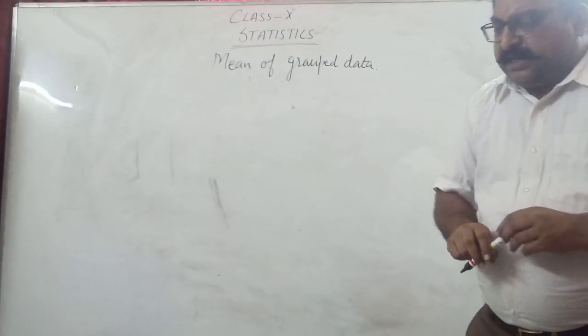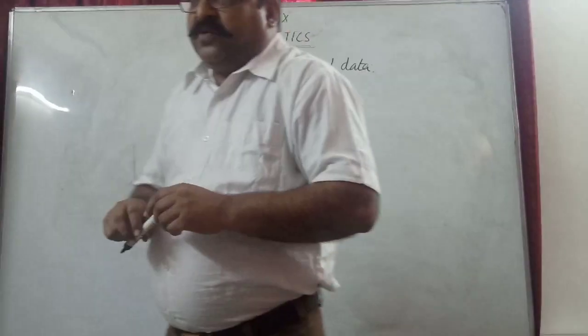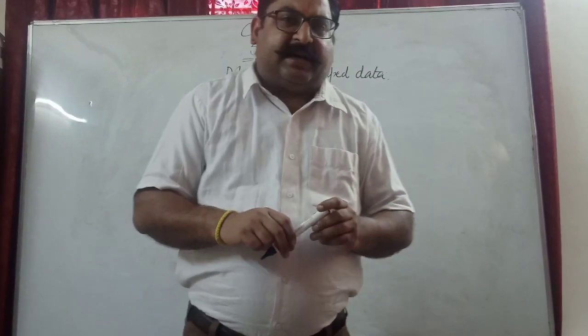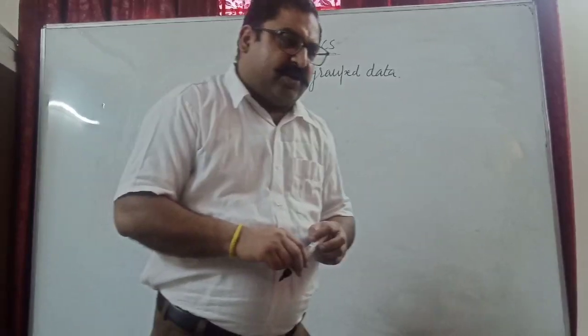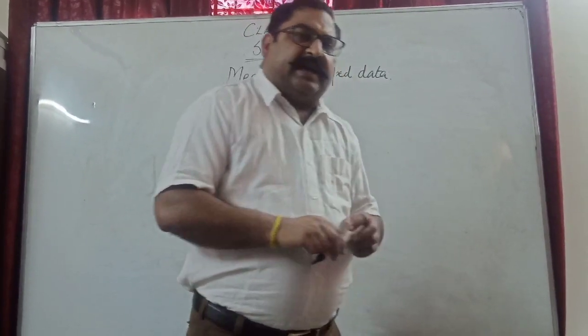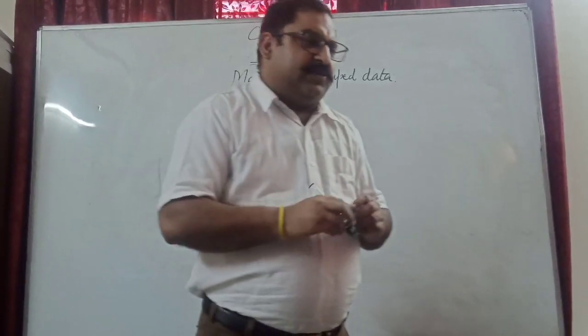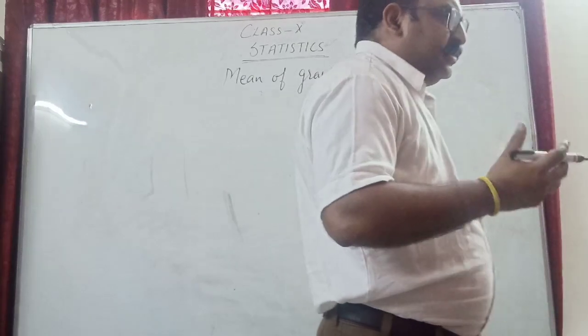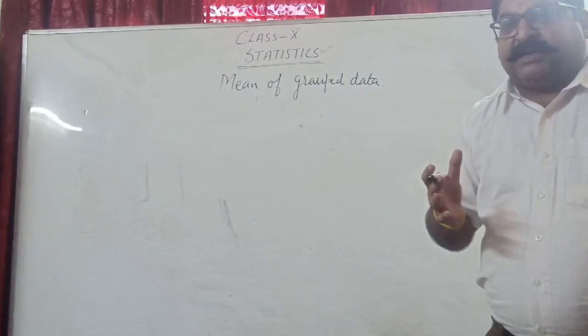So here basically four things are there in our class 10 syllabus. Number 1, we will be finding the numerical representatives, which are the central tendencies, that is mean, median, mode of grouped data. Then we have to do its graphical representation. I have told you that we have a new graph in our syllabus, that is the frequency distribution curve. So we will go step by step.